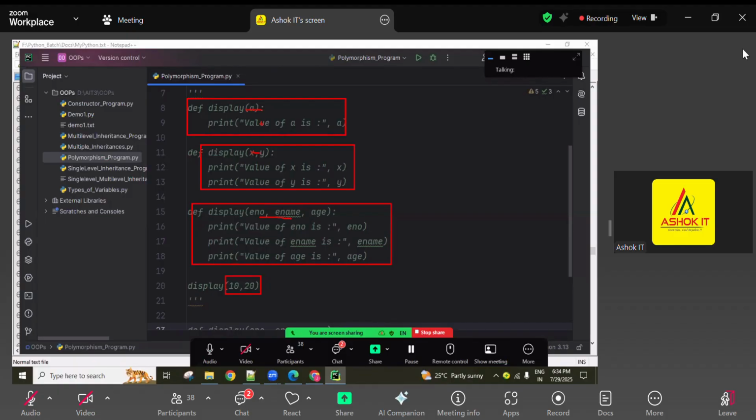But Python follows dynamic memory allocation, so there is no need for a data type before the variable name. Based on the value at runtime, Python decides the memory and creates it. That is why it is called a dynamically typed programming language. Got it? So if I send only two inputs here, it expects three but is given only two, so we get a type error.